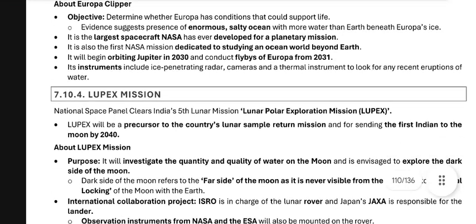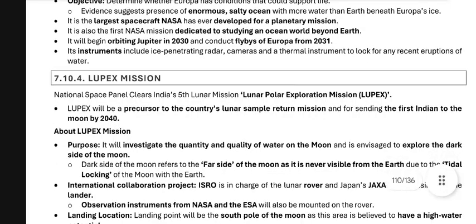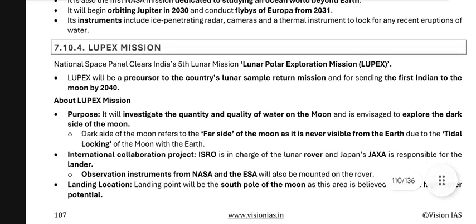Okay, the LUPEX mission, under the National Space Panel, is India's fifth lunar mission, the Lunar Polar Exploration Mission. LUPEX will be a precursor to the country's lunar sample return mission, planned for sending the first Indian to the moon by 2040. Okay, as for the LUPEX purpose, it will investigate the quantity and quality of water on the moon, and is envisaged to explore the dark side of the moon. The dark side of the moon refers to the far side of the moon, which is never visible from Earth due to the tidal locking of the moon with the Earth.